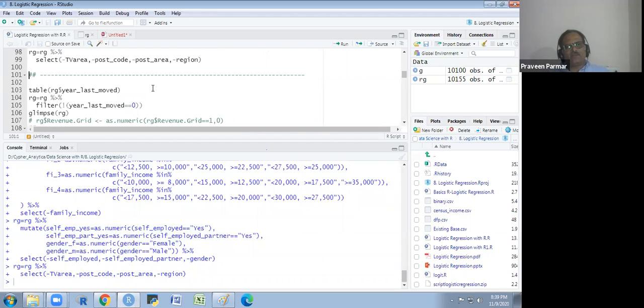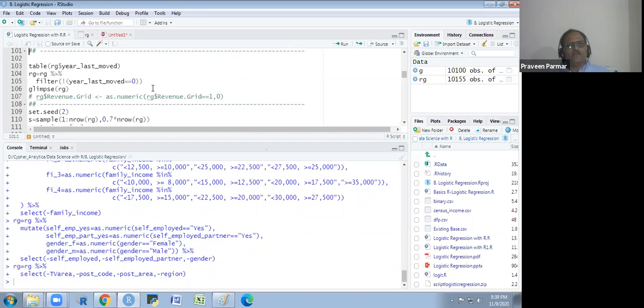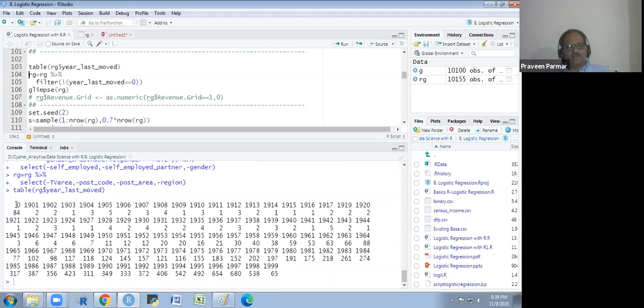This is the feature selection I have applied here, and if you see this table, I will show you there is a 0. So there is 1901, 1902, in this way the year is given, but the year last moved is 0. I am filtering it. I am not including it.